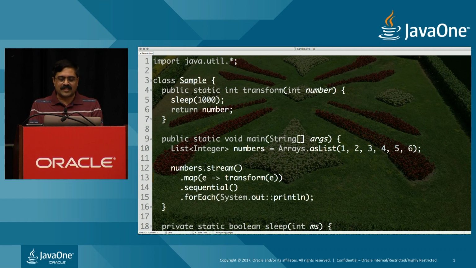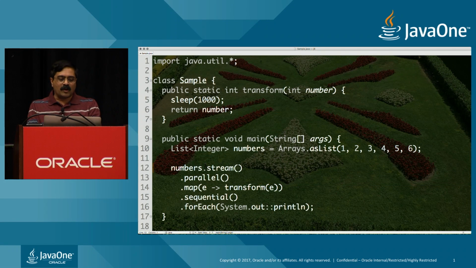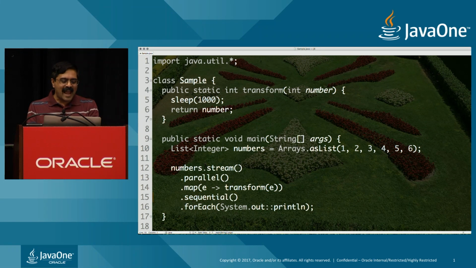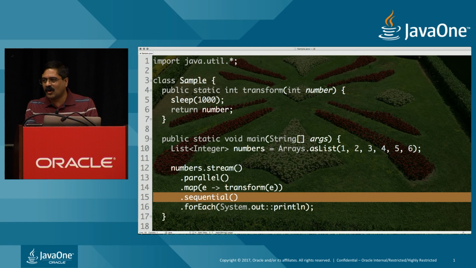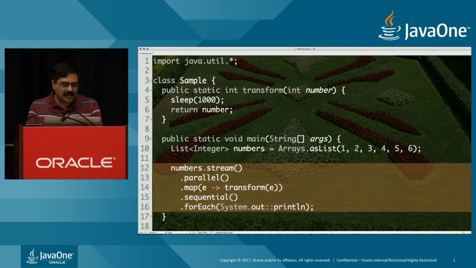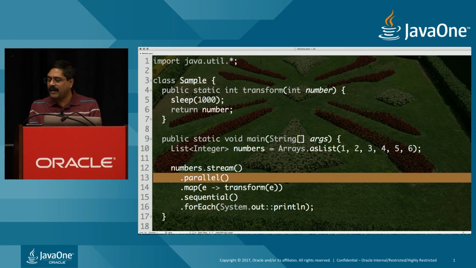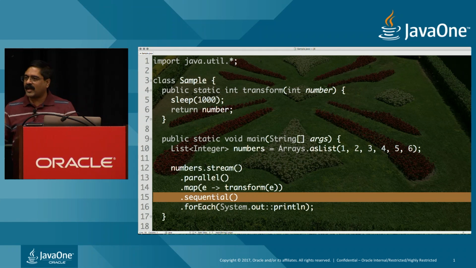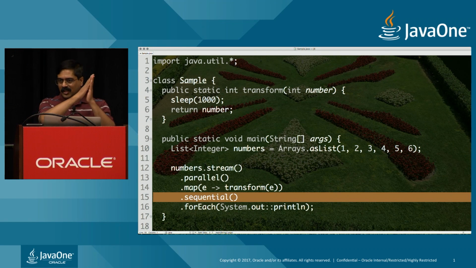So the temptation here is, this is so awesome. We could take this map and run it in parallel and do the forEach sequentially. Well, not quite. The last one actually wins. So in this example, this entire pipeline is going to run sequentially, even though we said parallel in the beginning. So you have to be very careful about it. In the case of streams, you don't have an ability to flip back and forth between segments of the pipeline to run parallel versus sequential. This is purely either fully parallel or fully sequential.